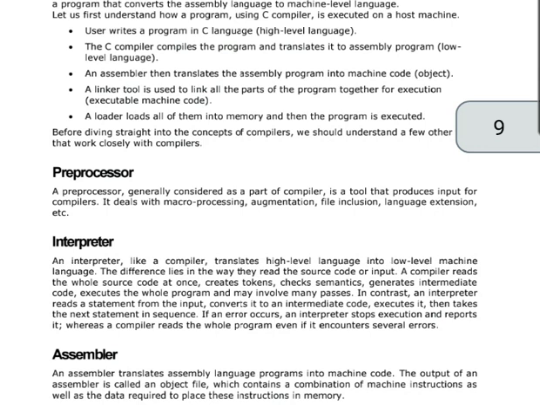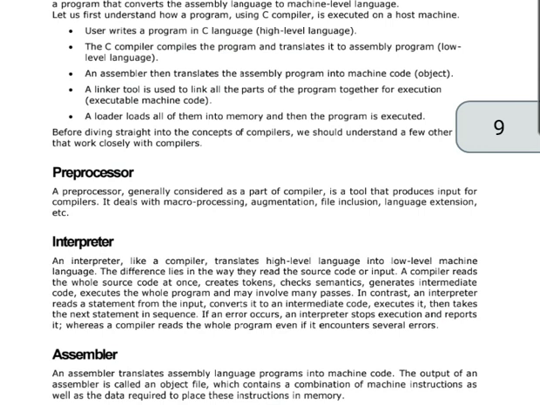In contrast, an interpreter reads a statement from the input, converts it to an intermediate code, executes it, and then takes the next statement in sequence. If an error occurs, an interpreter stops execution and reports it, whereas a compiler reads the whole program even if it encounters several errors.